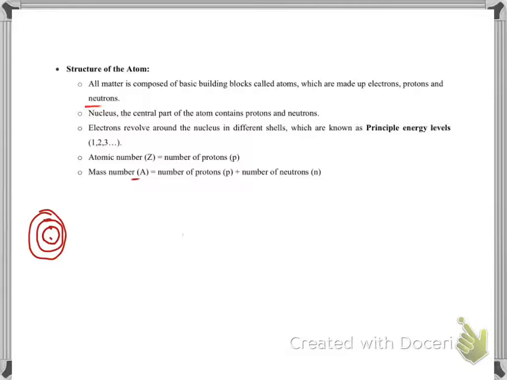The shell closest to the nucleus is the first energy level, then the second energy level, and the third energy level. Electrons love to stay close to the nucleus. Why? Because the nucleus has protons, positive charge, electrons are negatively charged, so opposites attract. They love to stay in the lower energy level, but if the lower energy level is full, then they have to go to the higher energy level.